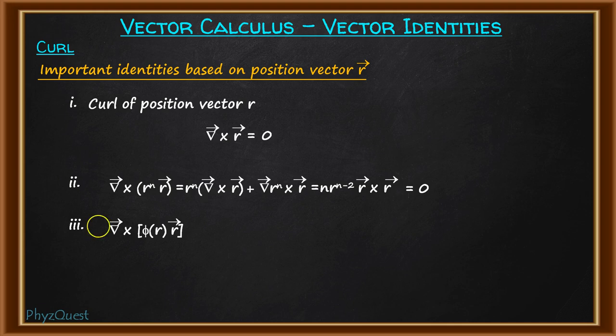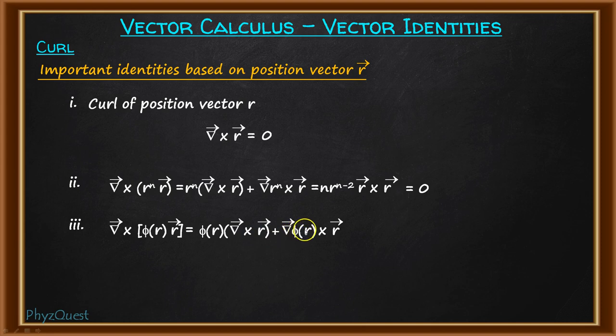When phi R into R is operated with the curl, this will be equal to phi R into del cross R, plus the second term, gradient of phi R cross vector R. The first term will obviously be 0 as del cross R is 0.